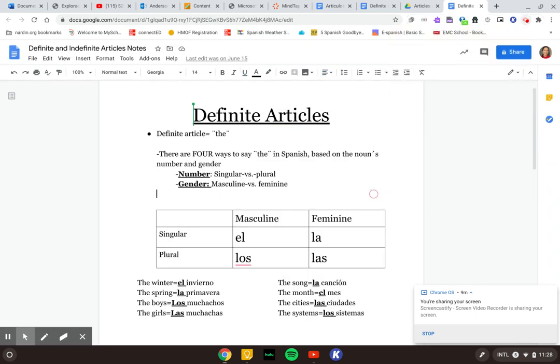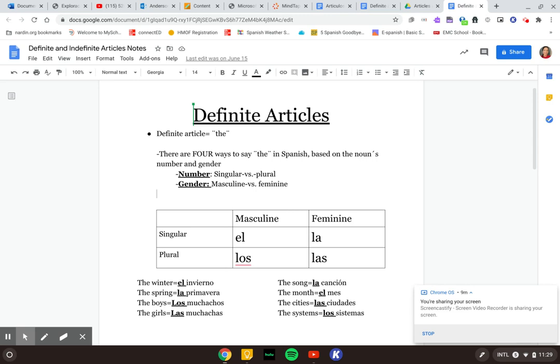In this section, we will learn about artículos definidos and also artículos indefinidos. So when we say definite article, we're talking about the word the. We're starting at the very beginning here. There are 4 ways to say the in Spanish based on the noun's number and gender. Number just means if it's singular or plural, and gender is if it's masculino or femenino.